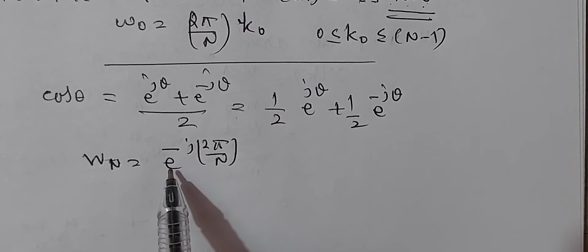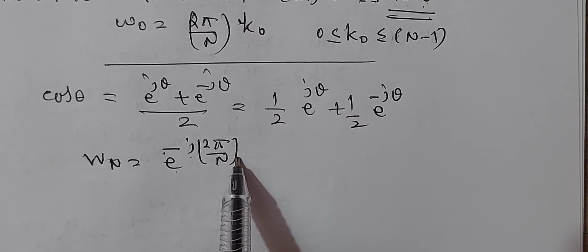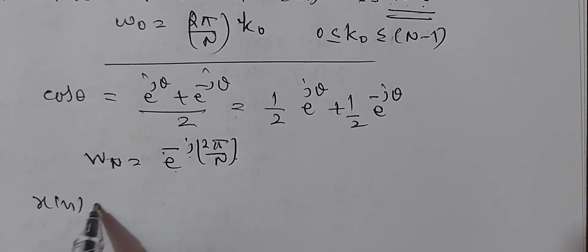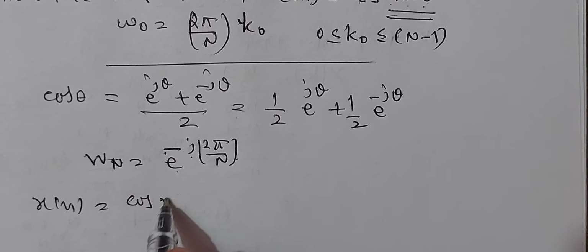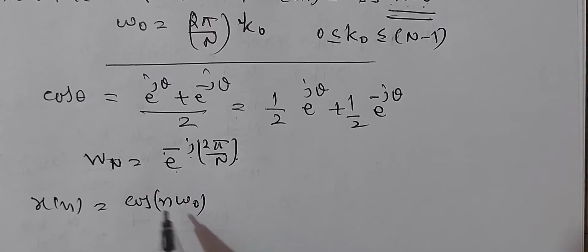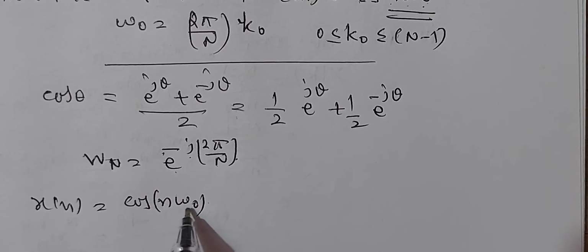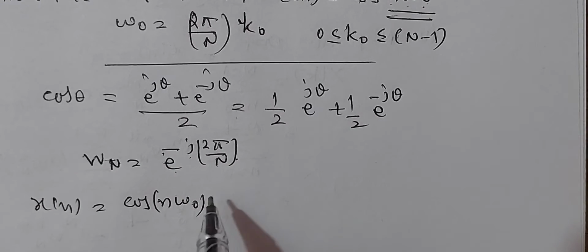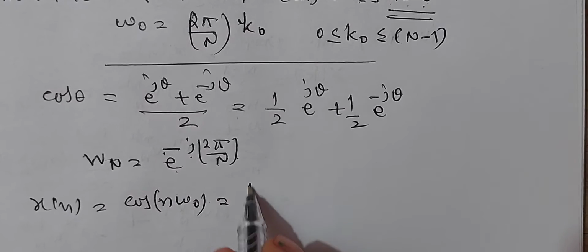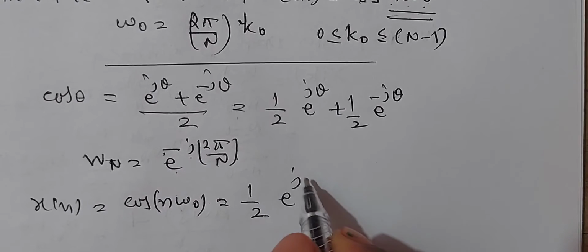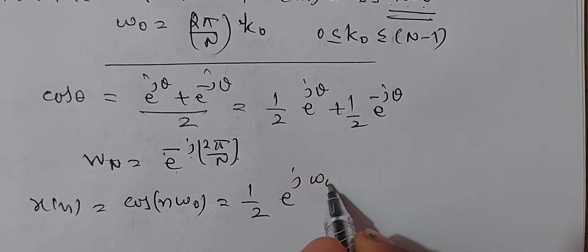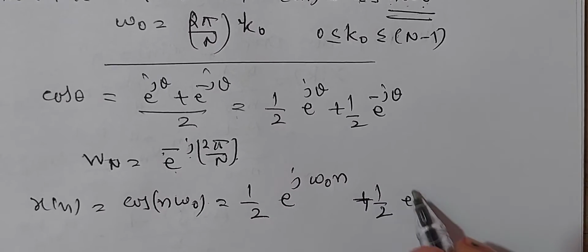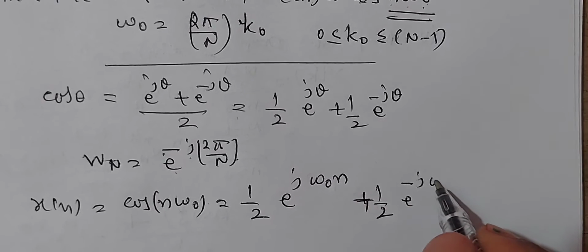WN is equal to e to the power of minus j 2 pi by N. Now the given function x of n is cos of n omega naught. Here theta is n omega naught. Express this in exponential form. You get cos of n omega naught is equal to half of e to the power of j omega naught n plus half of e to the power of minus j omega naught n.